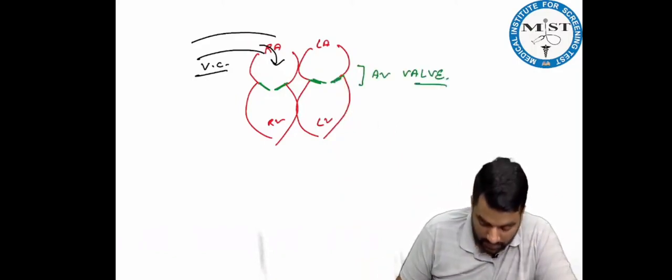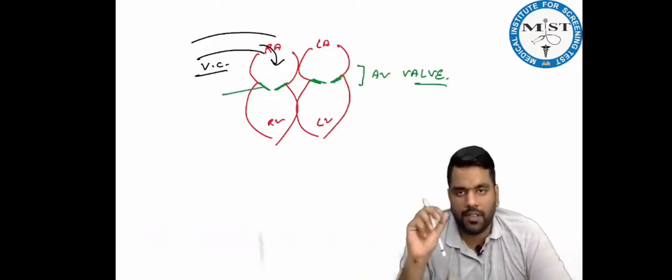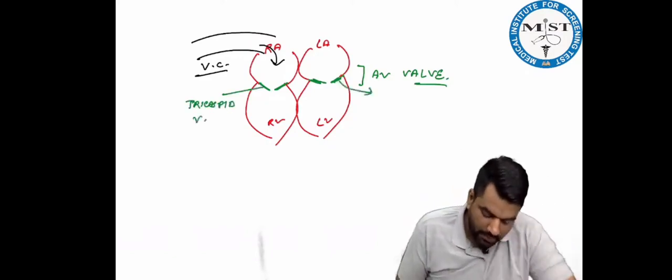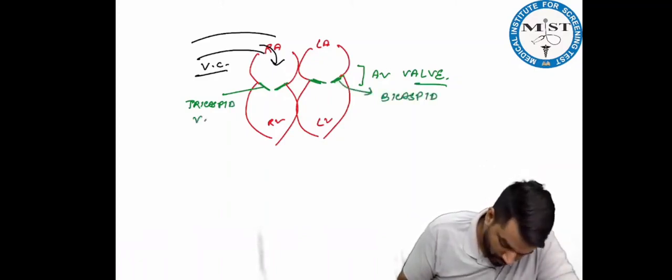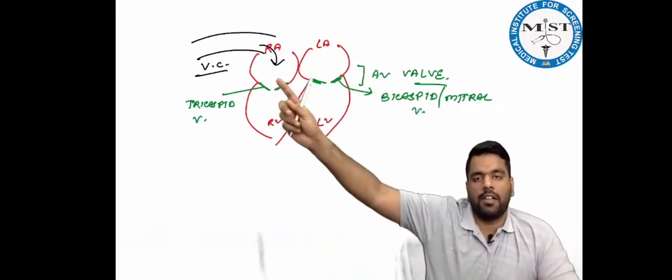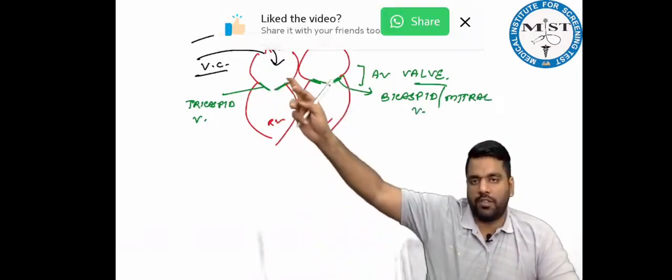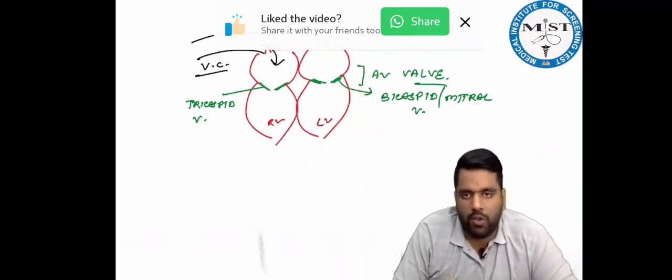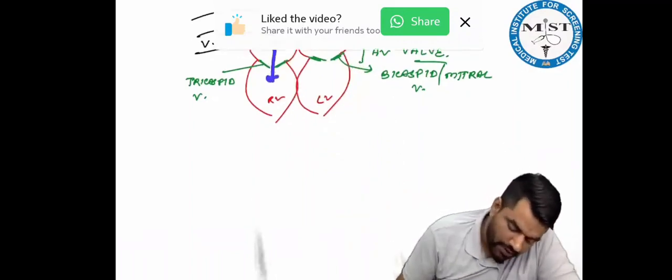In the atrioventricular wall, this one is made of 3 cusps, like 3 domes or leaves, so it is called the tricuspid wall. And this one is made up of 2 cusps, so it is called the bicuspid wall or mitral wall. Now the question: between the right atria and right ventricle, which wall is present? The tricuspid wall. Between the left atria and left ventricle, which wall is present? The bicuspid wall.